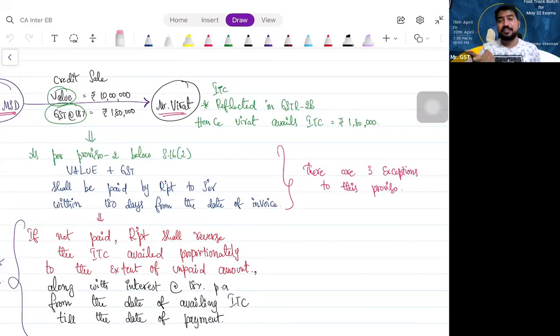The recipient. So no conditions on the recipient. Simple logic, remember it that way. So now we are not worried about whether you are paying the supplier within 180 days or not. That condition doesn't apply. Am I clear?